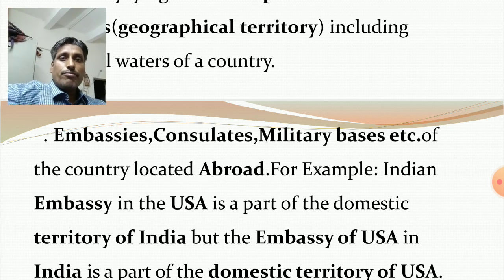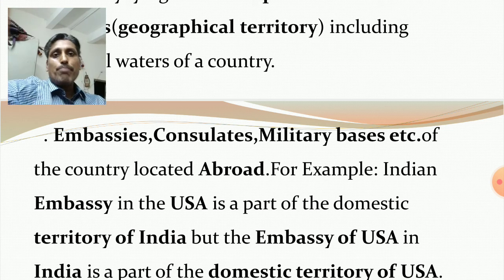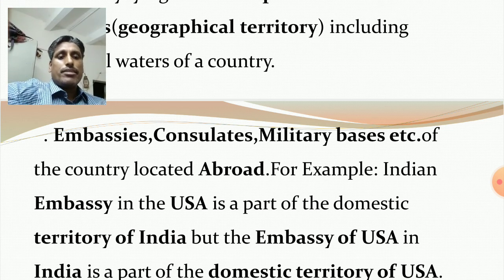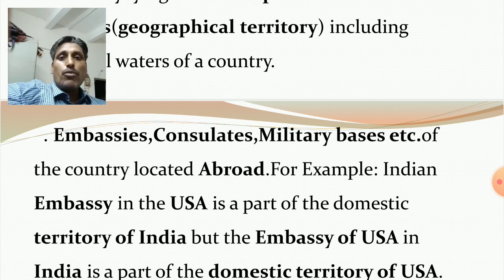It means in an embassy one head is there. The head is an ambassador. He is the messenger between the respective country and our country.